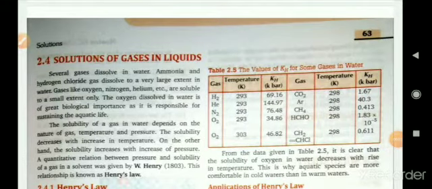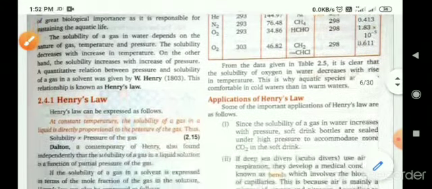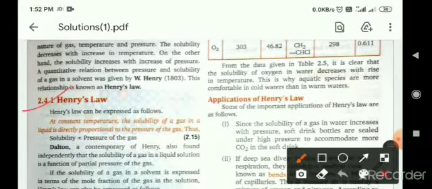In this class, we will discuss the second part of the chapter Solutions, in which we will discuss solutions of gases in liquids, in which we will discuss Henry's law. So, what is Henry's law? At constant temperature, the solubility of a gas in a liquid is directly proportional to the pressure of the gas.